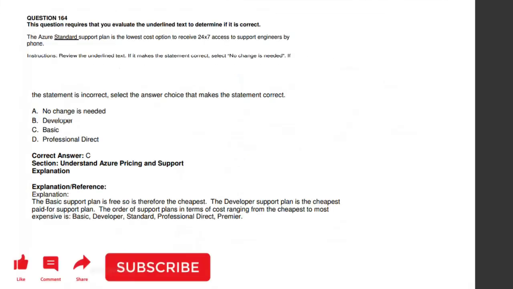So moving to the 164th question. This is a continuation of the previous video, and the question requires that you evaluate the underlying text to determine if it is correct. So you just need to ensure that the statement given is correct or not. The Azure standard support plan is the lowest cost option to receive 24/7 access to support engineers by phone. So it's not the standard support plan, it's the basic support plan. The basic support plan is free, so it is therefore the cheapest.